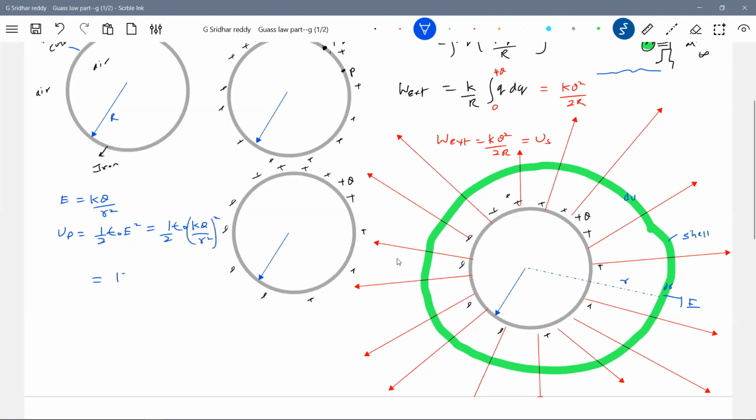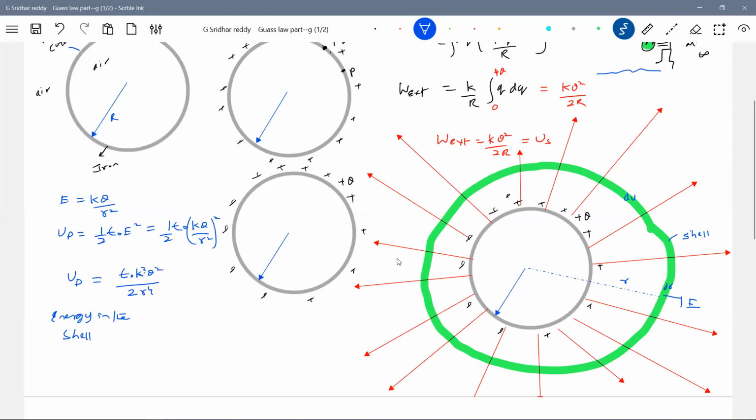So this will become k square q square by 2 r to the power 4, retaining the 1/4 pi epsilon naught. This is the expression for energy density. Am I right?